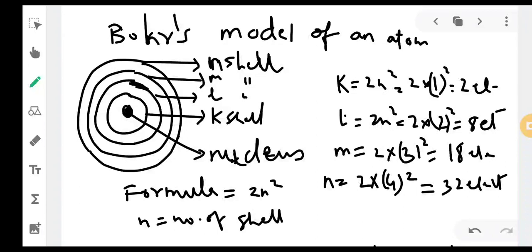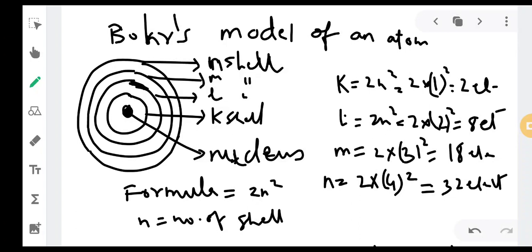In last year's class we had discussed Bohr's model of an atom, right? If you all remember what Bohr had said, Bohr was a scientist. What did he say? He said that an atom has one central part, and shells around it. The central part is called the nucleus, and the shells are present around the nucleus. He named those shells K shell, L shell, M shell and N shell. K, L, M, N. This was how Bohr classified an atom.